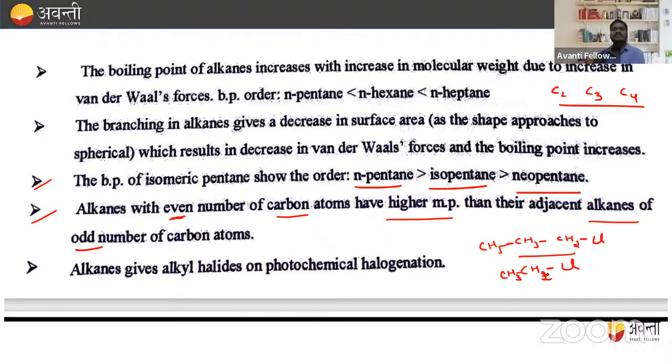So even number of carbon atoms shows a higher point as compared to odd number, because in this one only three carbons are present. And this is valid only for the adjacent alkane.